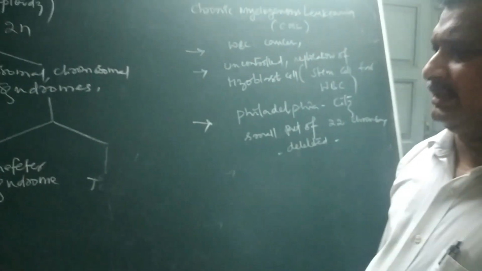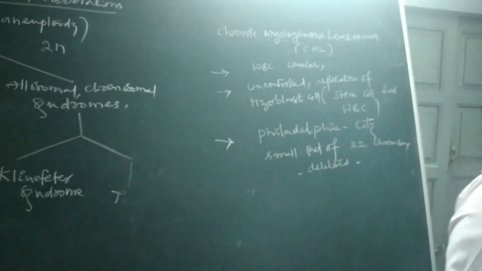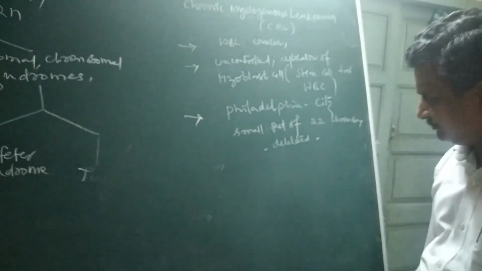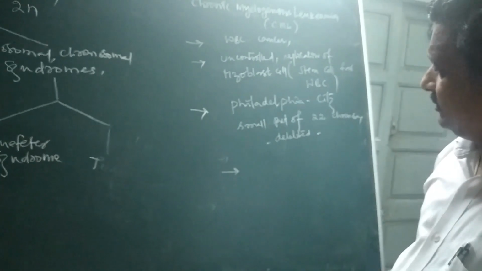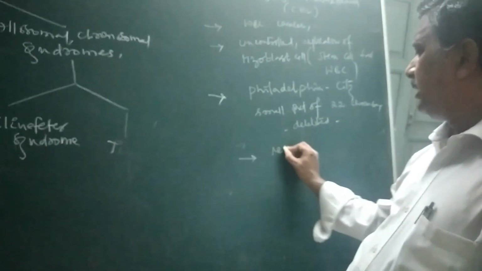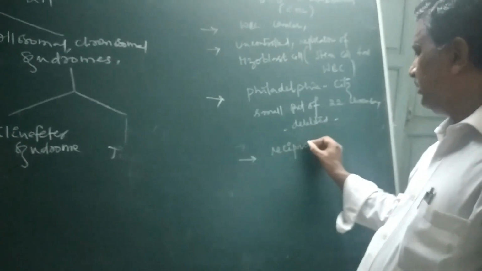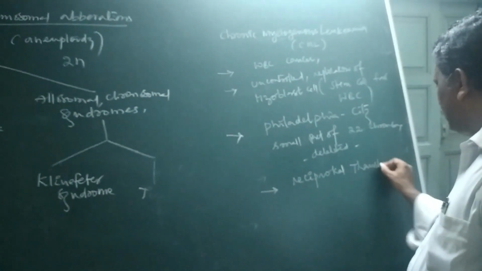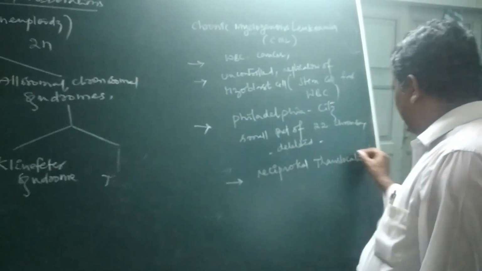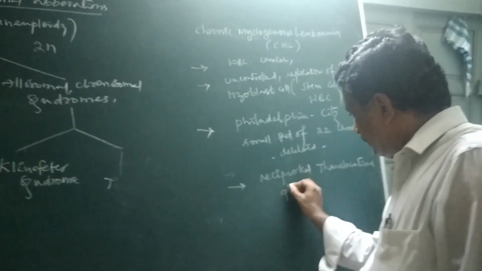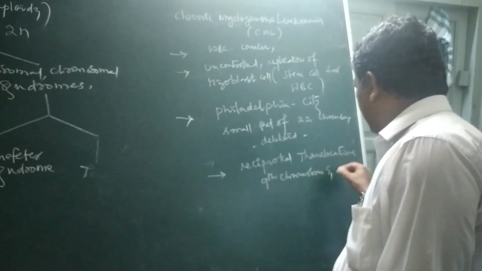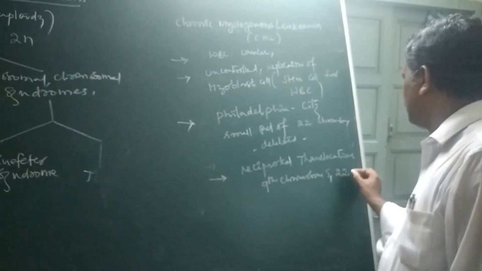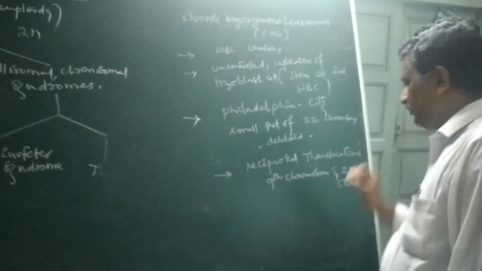But later investigations with advanced technology and molecular basis found that there are reciprocal translocations between the 9th chromosome and the 22nd chromosome.